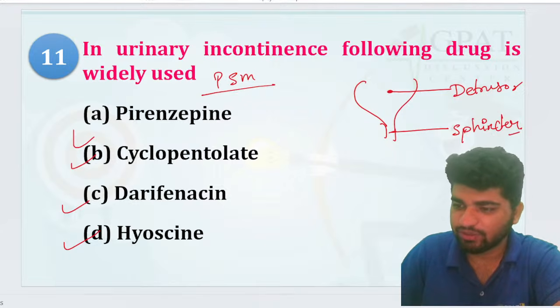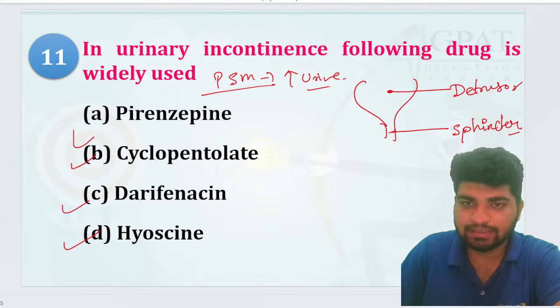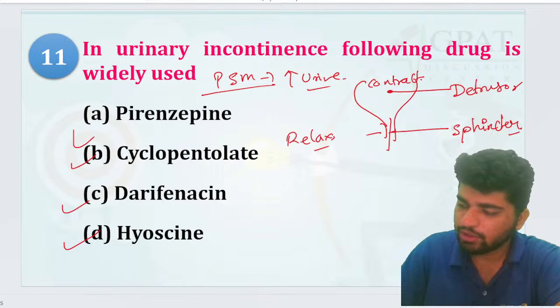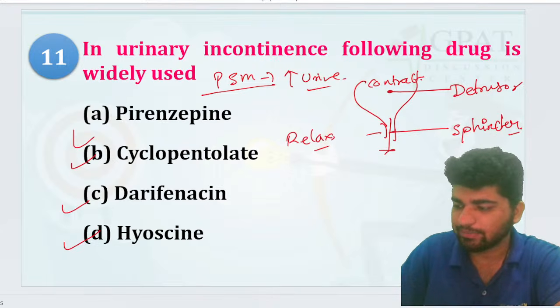Very good, very good. Now in the parasympathetic condition, your urine outflow gets increased. So for urine outflow to increase, this sphincter should be relaxed and the detrusor muscle should contract. Then urine outflow will take place in the parasympathetic condition.